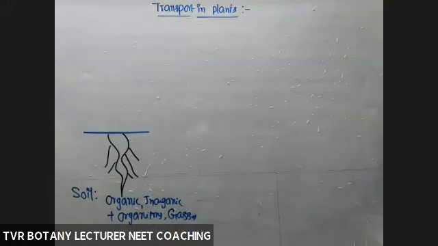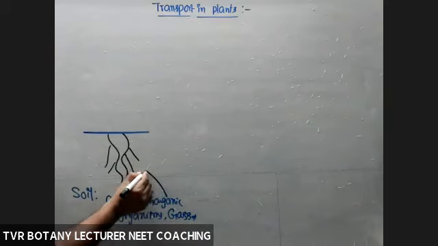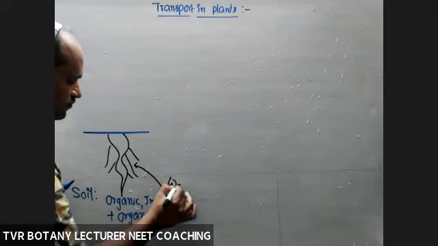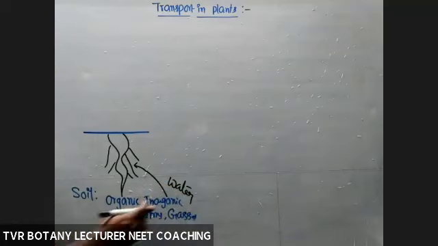Particularly here, the root system is concerned with absorption of inorganic nutrients, and water also. Water and inorganic nutrients. So here, transport in plants.